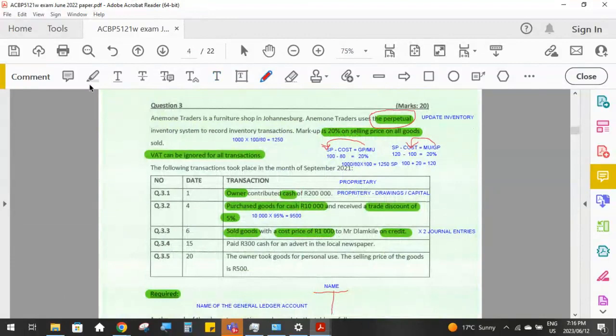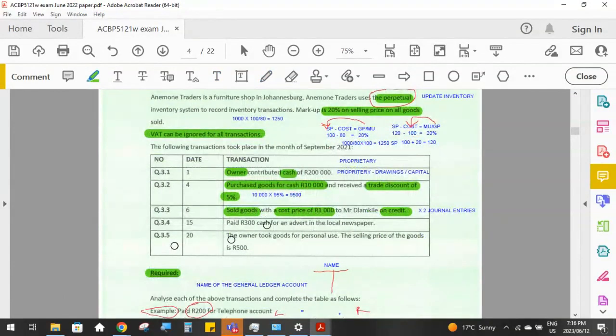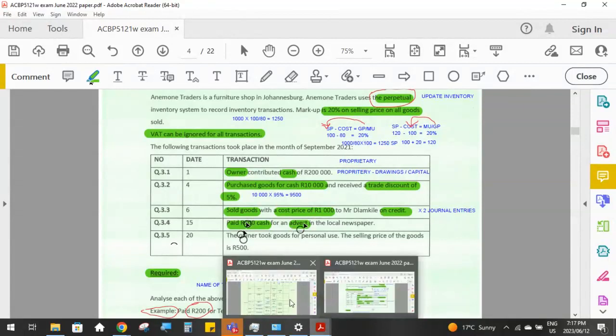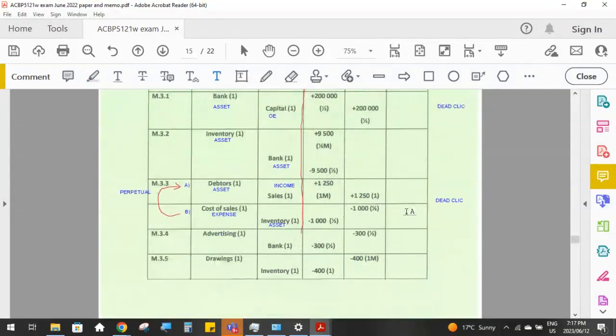Then 3.4, we paid cash for an advert in the local newspaper. So our bank account is decreasing by 300 Rand. And we are incurring an expense for an advertisement. So let's go and have a look at what this looks like. So advertising is an expense account.